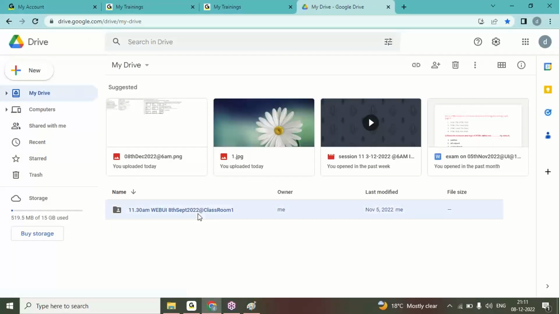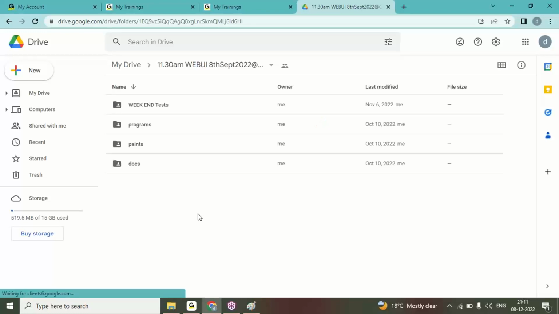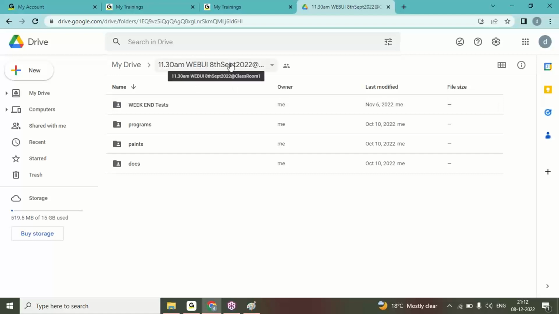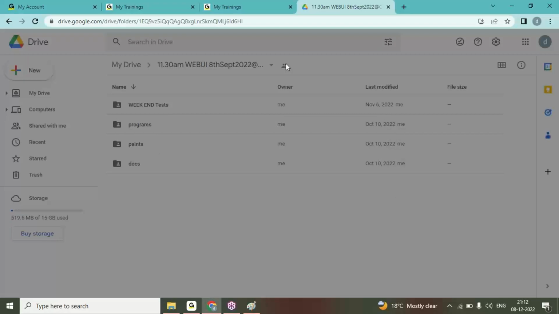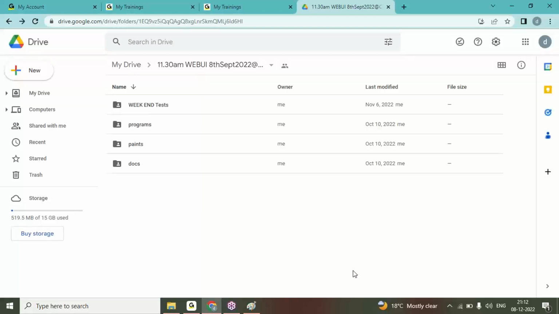Here I have conducted almost more than 150 batches of UI course. Yeah, for the past 12 years I'm working as a trainer as well as developer. Here you can see this 11:30 a.m. September batch drive. It is shared with the students. Here 54 students are there. It is shared with the students. So like this, it is my previous completed batch.